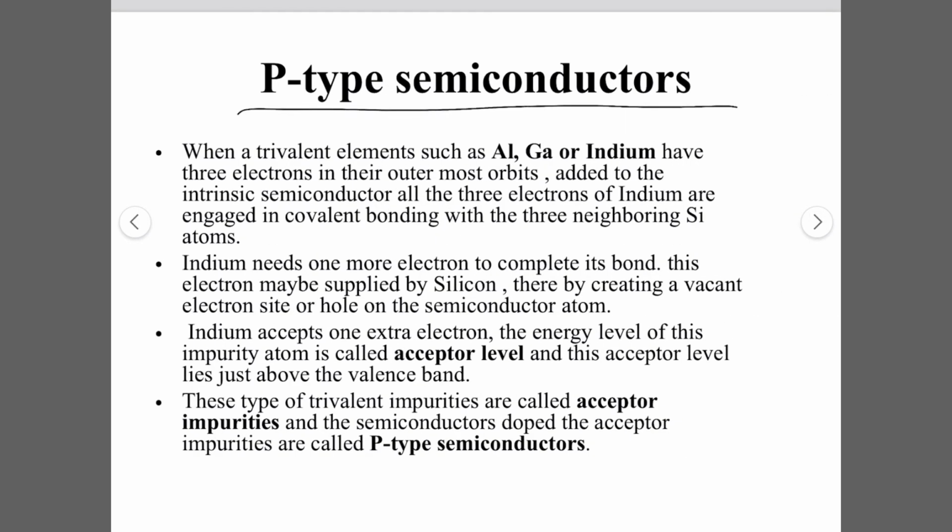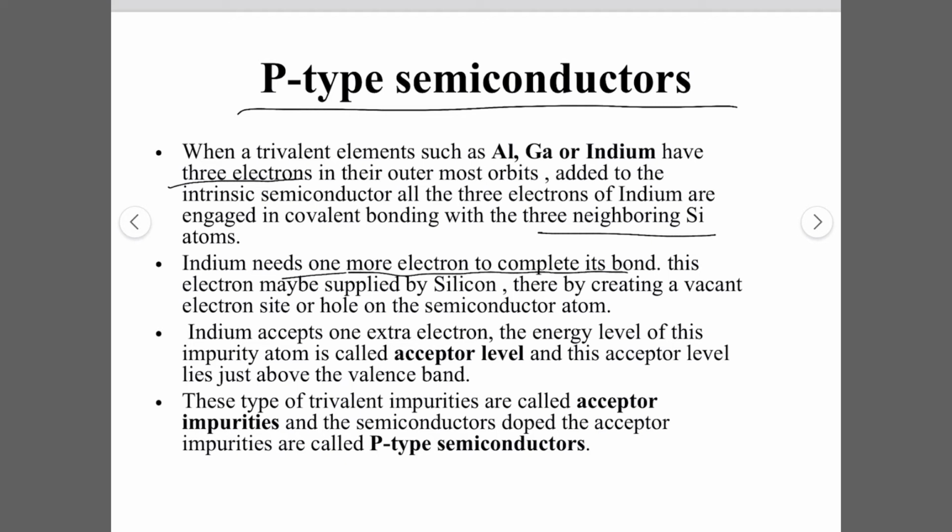Then if we go toward the P-type semiconductors, in the P-type semiconductors, when a trivalent element such as aluminium, gallium, or indium is doped into the silicon, because they have 3 electrons in their outermost shell, they need one more electron to complete their bonding.